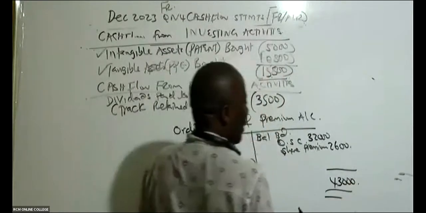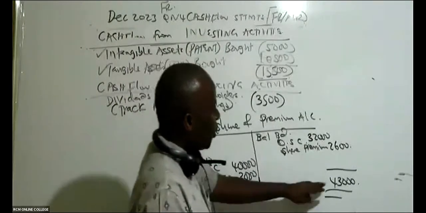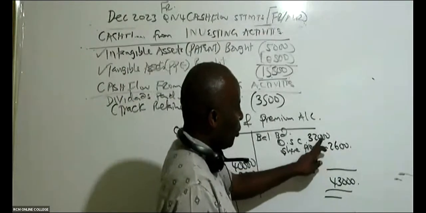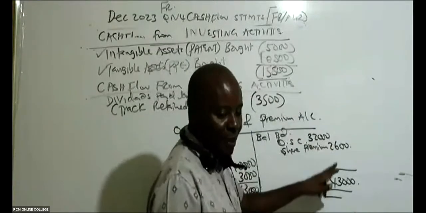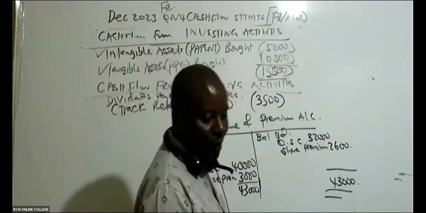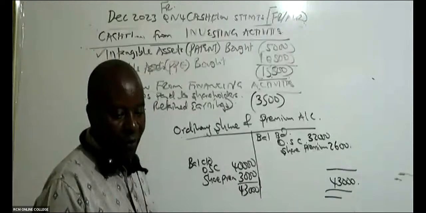Balance your account. When I balance my account, I can see this side is bigger. Then this will be for 3,000 minus 2,600 minus 2,000. Can you give me something here? For 3,000 minus this minus this. Can you give me something here, ladies and gentlemen? What is the balancing figure?